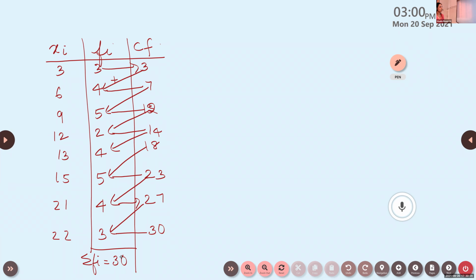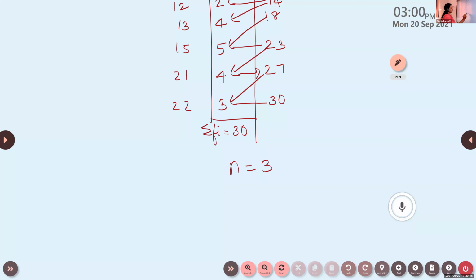So now the next step: once the cumulative frequency is given, check the value of n. N is equal to 30, which is even.